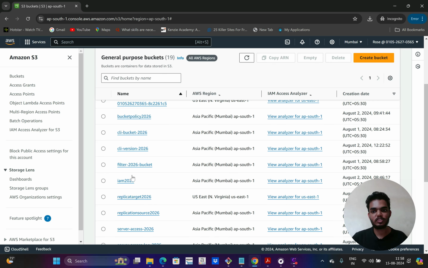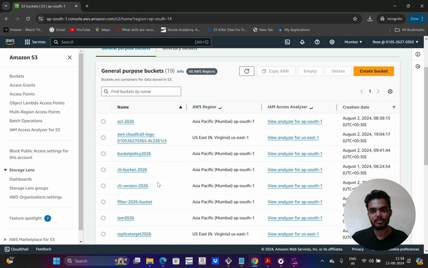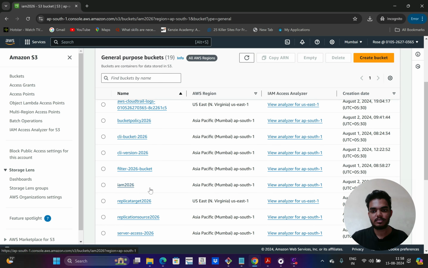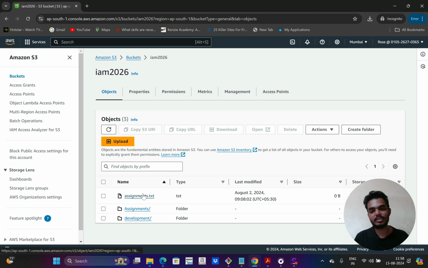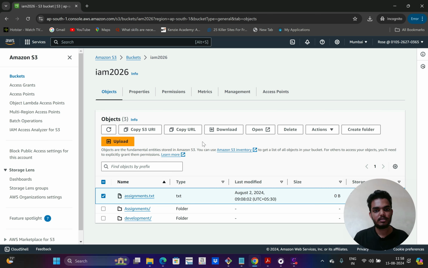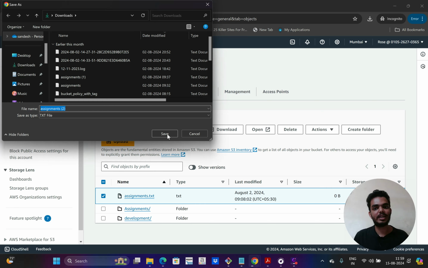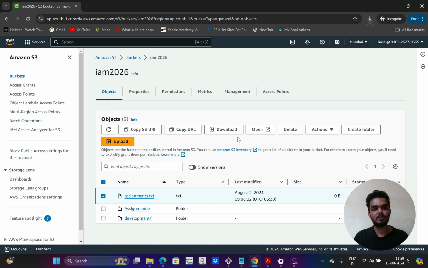So all the buckets she is able to see, and if I open any bucket, she should be able to download the file, because read access is already given, and she should also be able to upload files, because write access is also already given. So she has the same level of access as Jack user, but I have not created and attached any new policy, I have just added the user to the group.